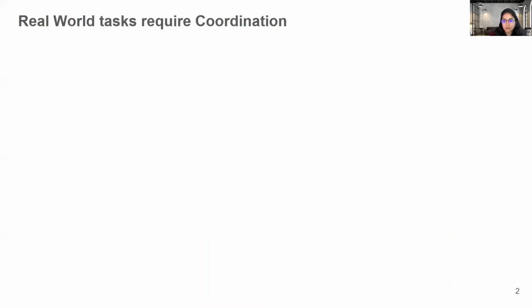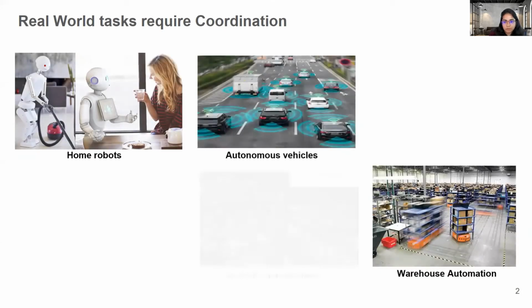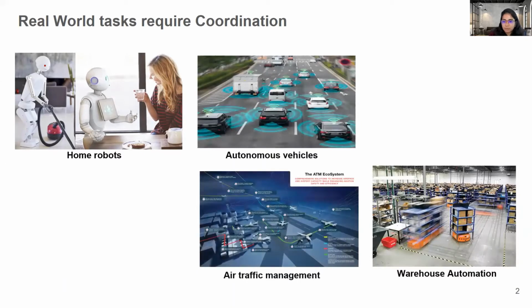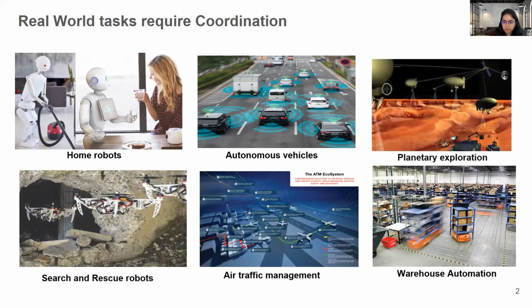In the real world, we see lots of agents coordinating with each other, from our homes to industry, from our streets to air traffic management. We also see their applications in critical environments like search and rescue and planetary exploration, where they have additional advantage in terms of maximizing the coverage and failure management.